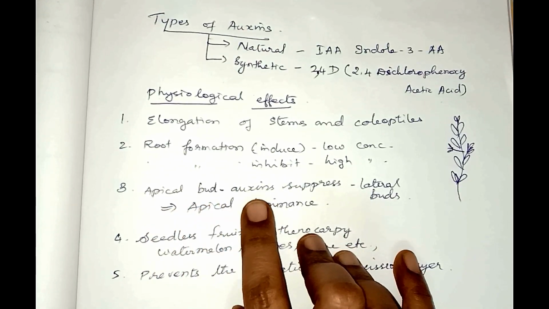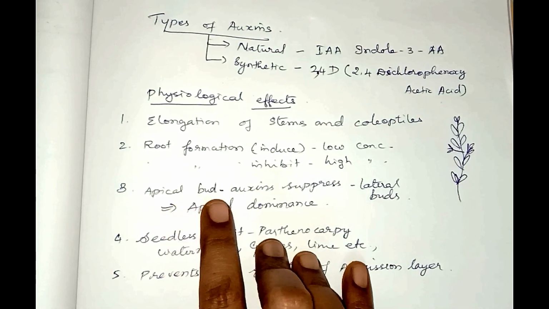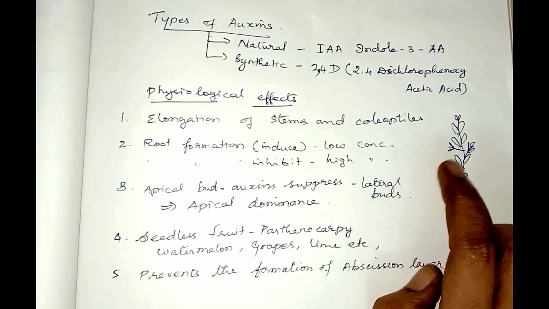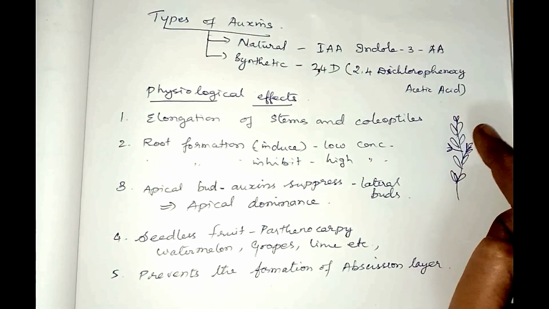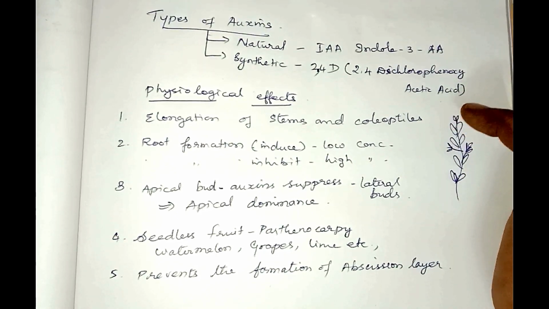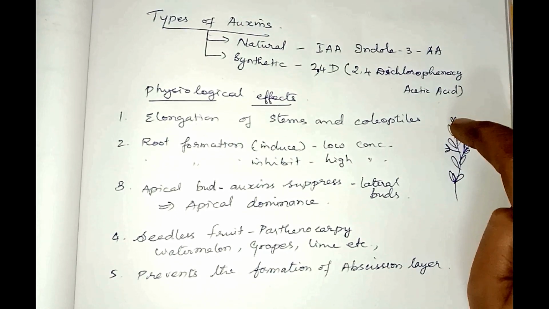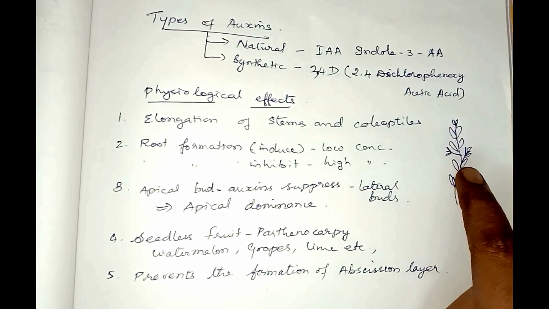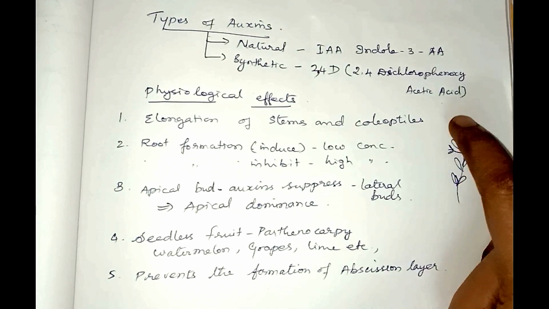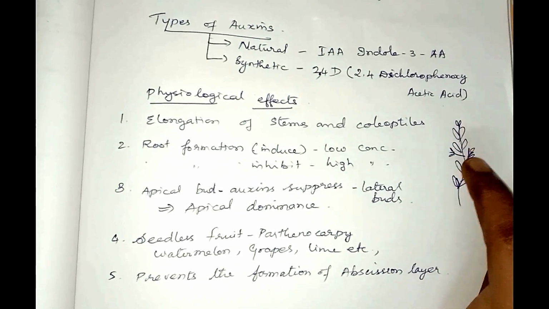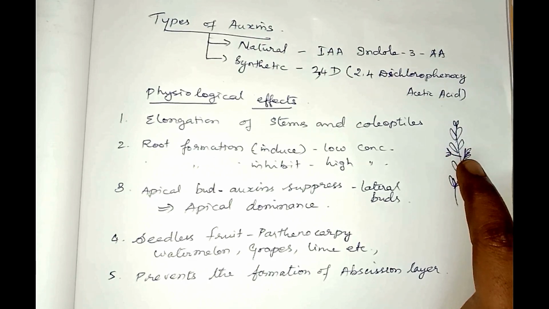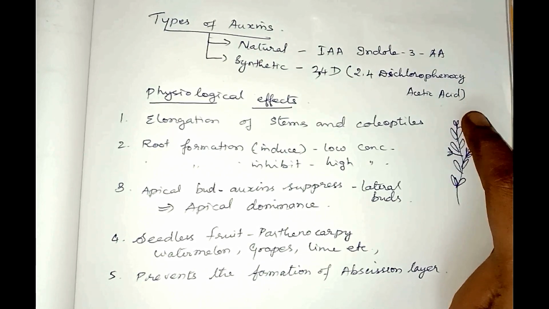So auxins, which are synthesized by the apical buds, will suppress the growth of the lateral buds. You know what is apical bud? If this is the plant, what comes at the terminal end of the plant is called the apical bud, and the branches arising from the stem of the plant are called lateral buds. So when the apical bud is present in the plant, the lateral buds will not grow. This is what is called apical dominance.